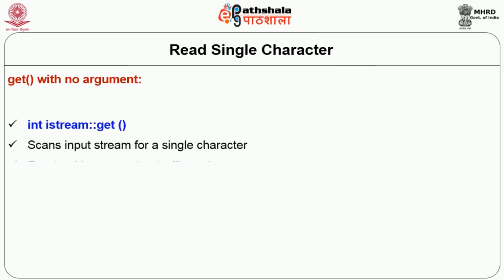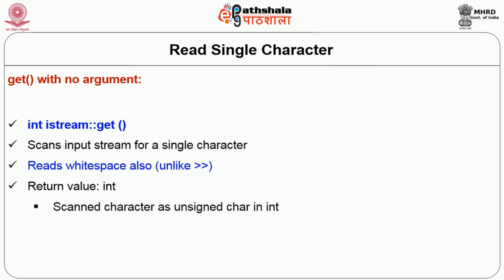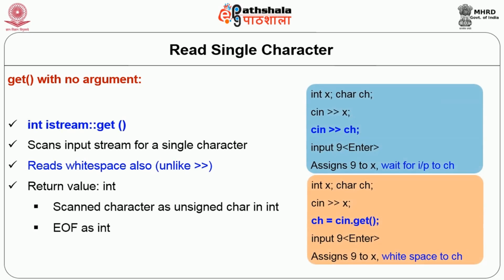If we see the syntax, we do not provide any argument and the return value is integer. How it is different from the extraction operator is, when we read using the get function, it reads white space also. And here the return value is integer. So whatever character is entered or scanned from the input stream, it will be stored as an unsigned character in the integer. If it is end of file, then end of file is also stored as integer.